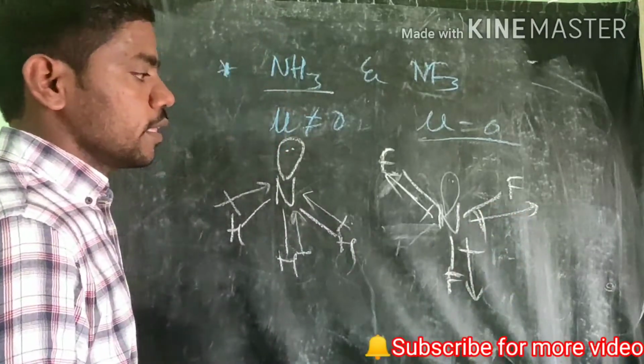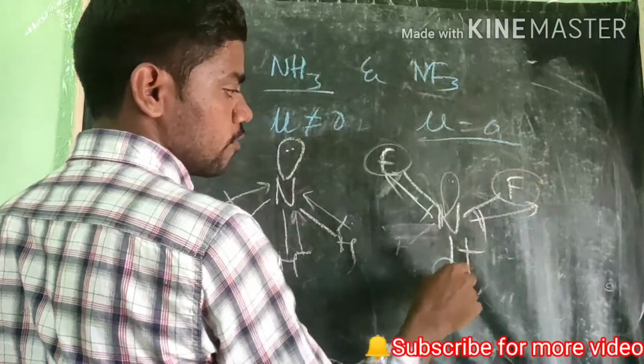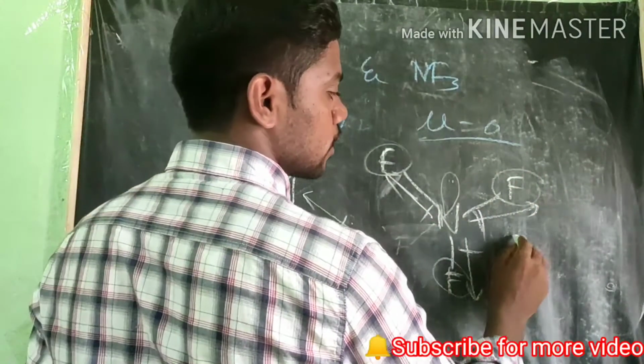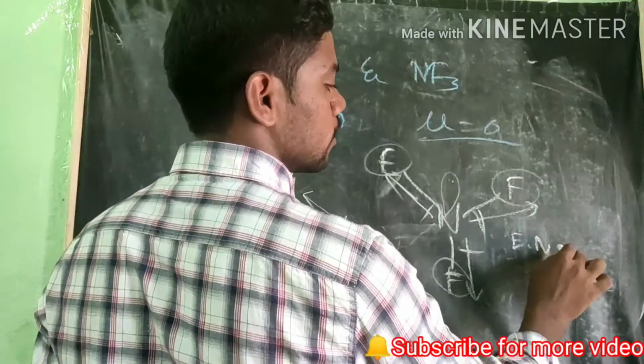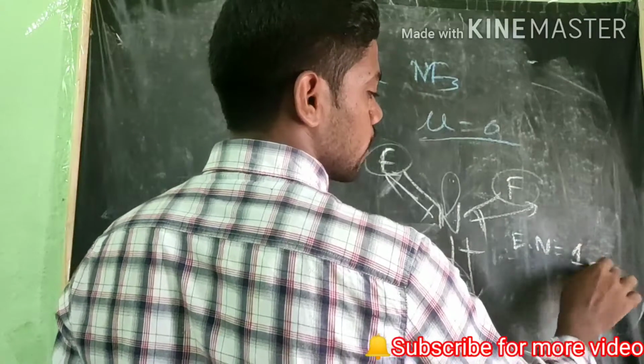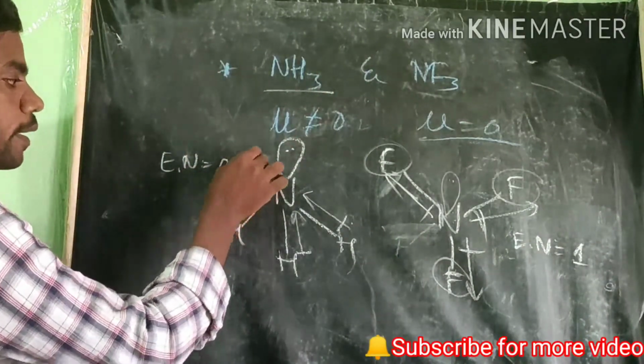And one more thing, the electronegativity difference between nitrogen and fluorine, for example fluorine is 4. Here nitrogen and fluorine have an electronegativity difference of around 1, and here the electronegativity difference is 0.8.